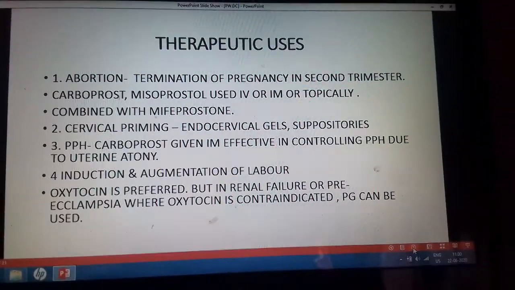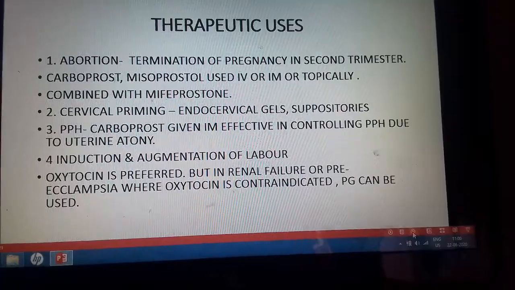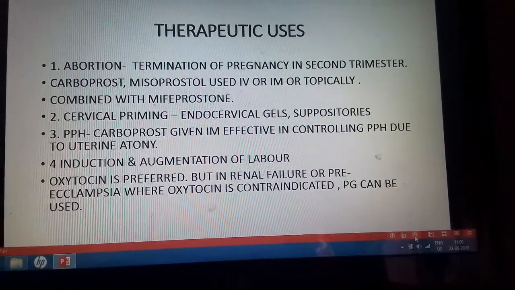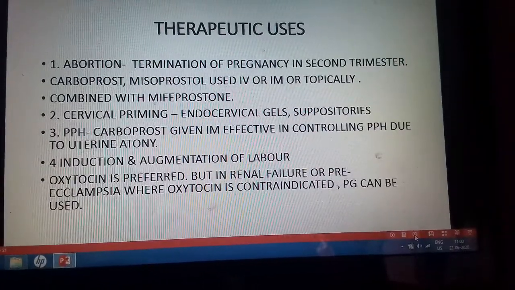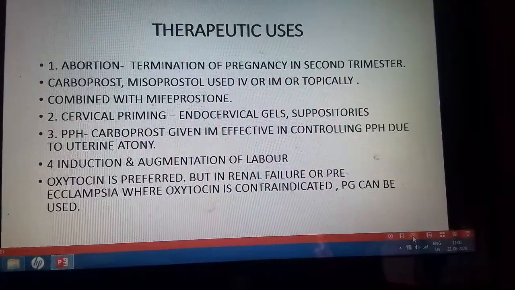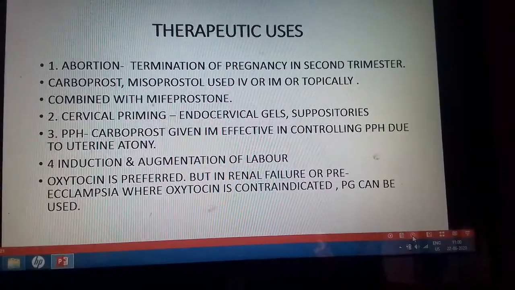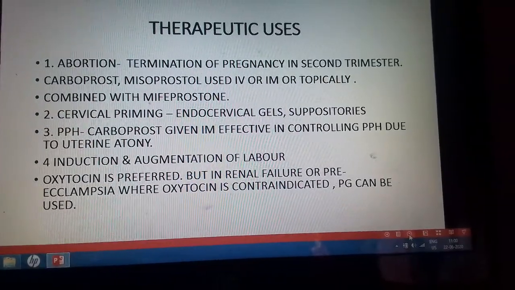Then the next use is in induction and augmentation of labor, where carboprost, misoprostol or dinoprostone can be used. Oxytocin is preferred for the induction of labor, but in renal failure or in preeclampsia, where oxytocin is contraindicated, prostaglandins can be used.